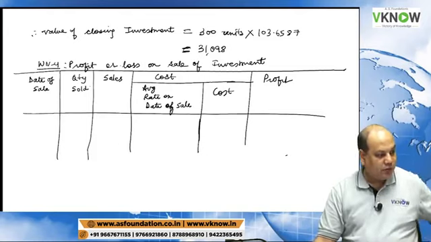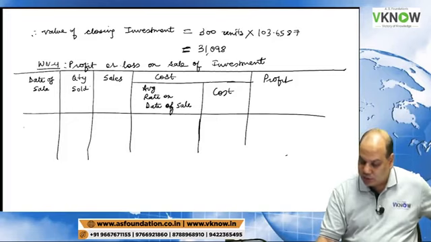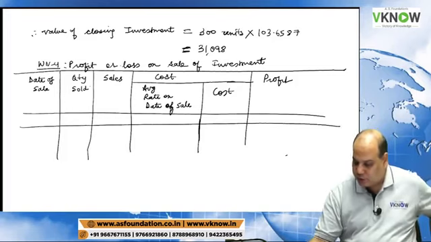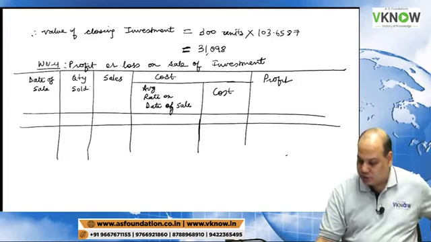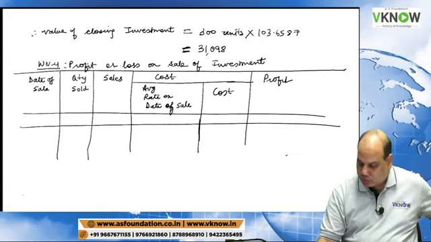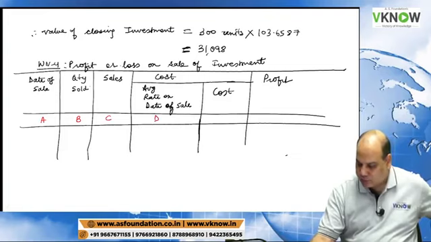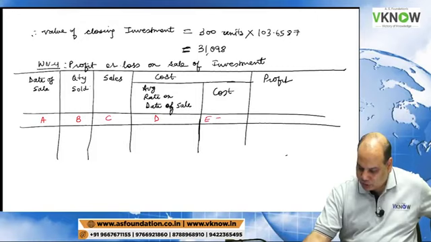Date of sale, quantity sold, sales, cost. Under cost we will calculate average rate on date of sale, then total cost, and last column profit. So you will write down column number A, column number B, column number C, D, E.